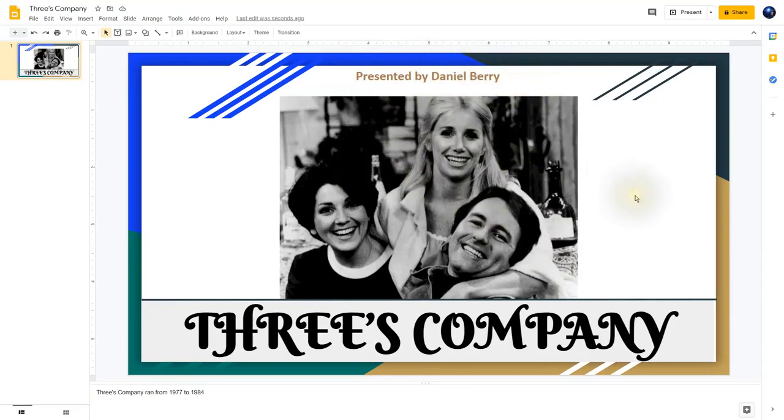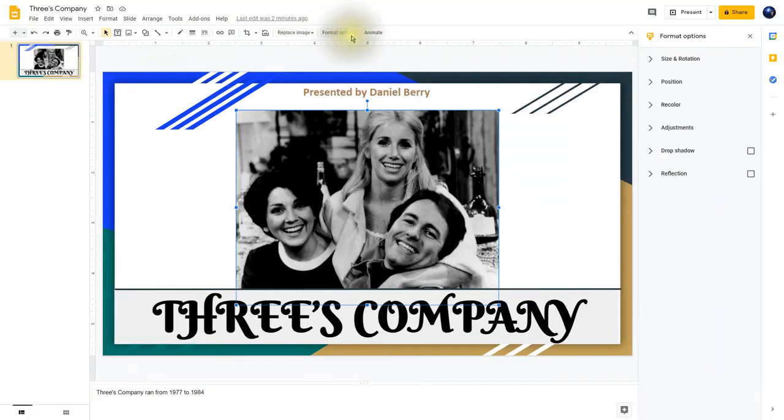So far so good. Now let's say that I wanted to edit this image a little bit more. All I have to do is click it, and you'll notice at the very top right here we have different options that appear. So I'm going to click on Format Options, and now under these Format Options we have where I can recolor it, adjustments there, even a drop shadow, reflection.